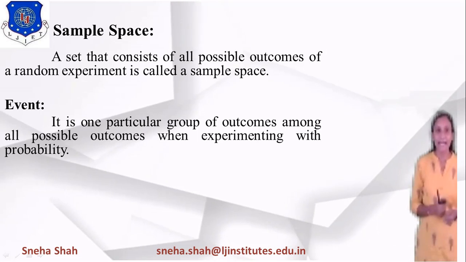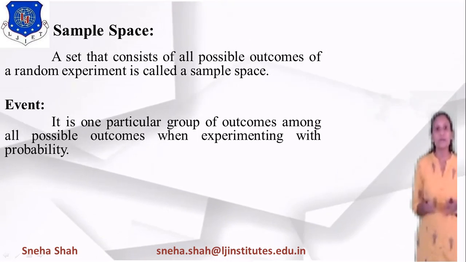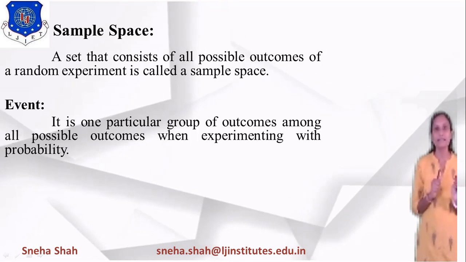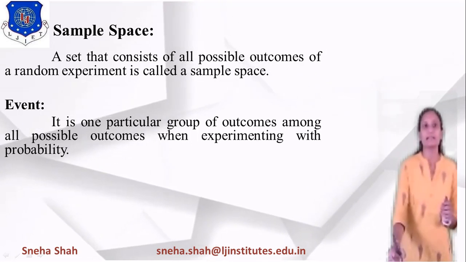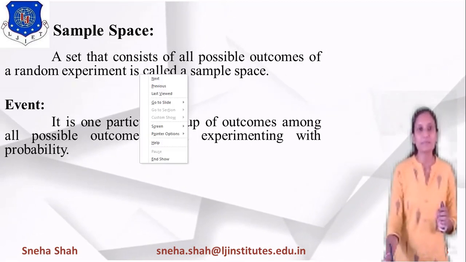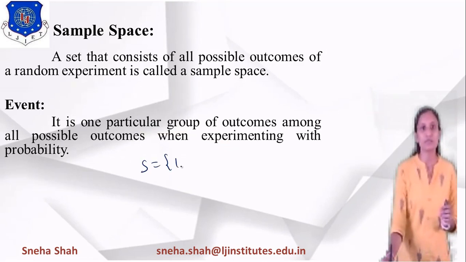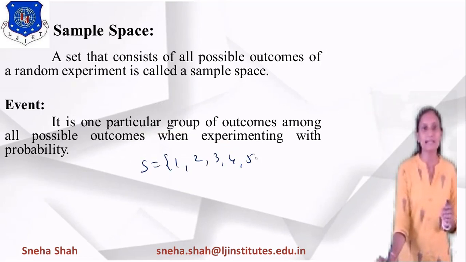Now if I define an event as the occurrence of an even number, then the sample space is S equals 1, 2, 3, 4, 5 and 6, right?